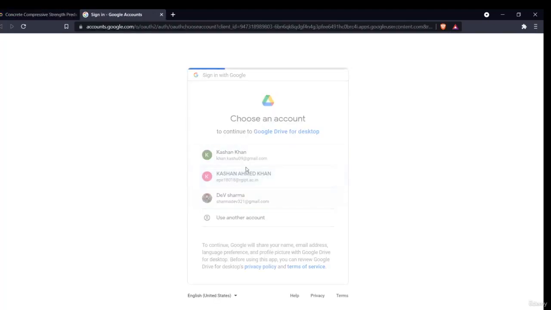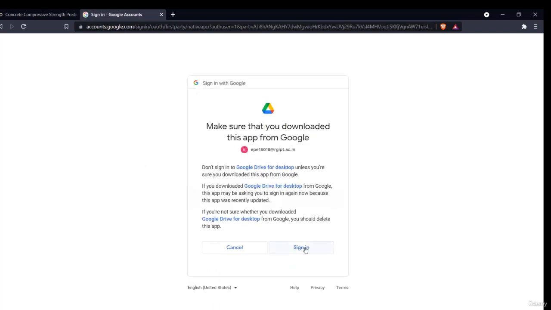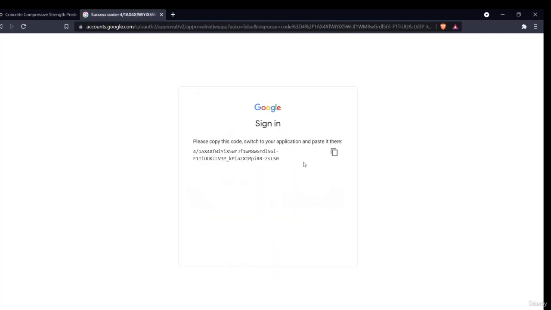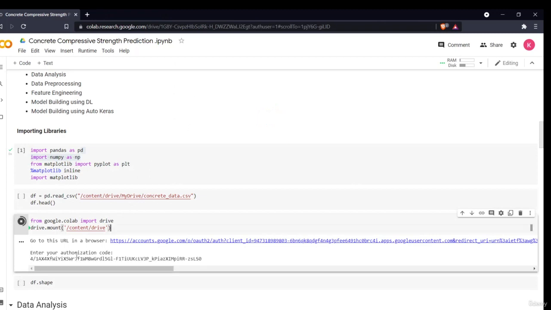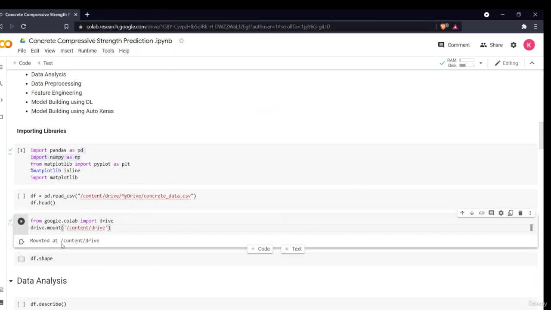Then you have to authorize your account to give permission so that Google Colab can access your data. You just have to copy this authorization link here and paste it here, press enter. This will automatically mount your drive. Once your drive is mounted, as it is written, mounted at /content/drive.